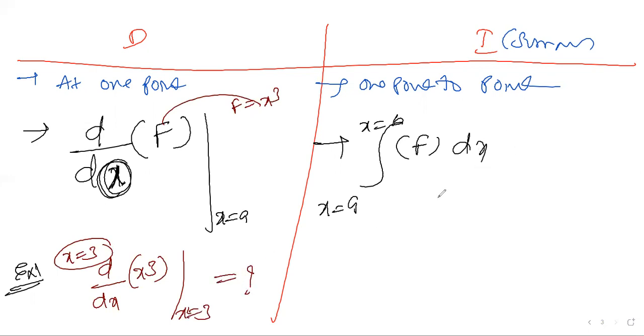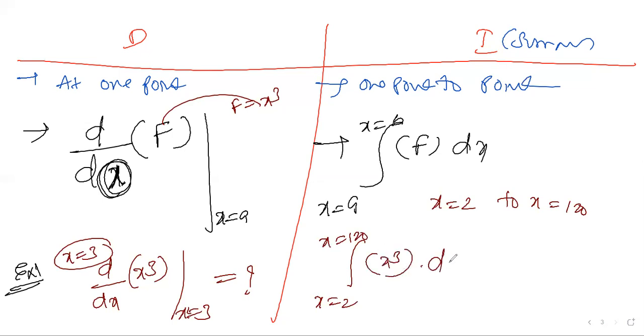In the same case, for flat number 2 to flat number 120, how many people are there? You can write the function from x is equal to 2 to x is equal to 120. The function is x cube into dx. Like this, it is just a notation. We need to understand how the process goes and how you should calculate, and we can understand those things after reading the formulas. Just the basic differences you need to understand: differentiation versus integration.